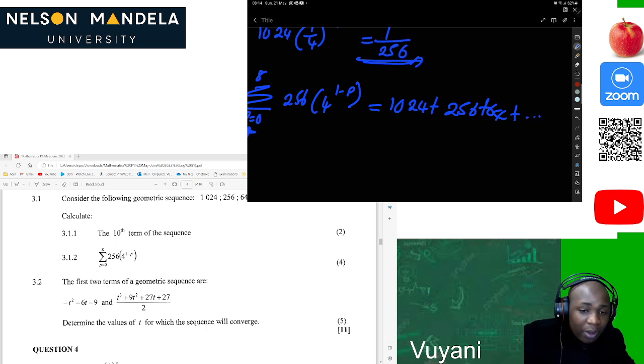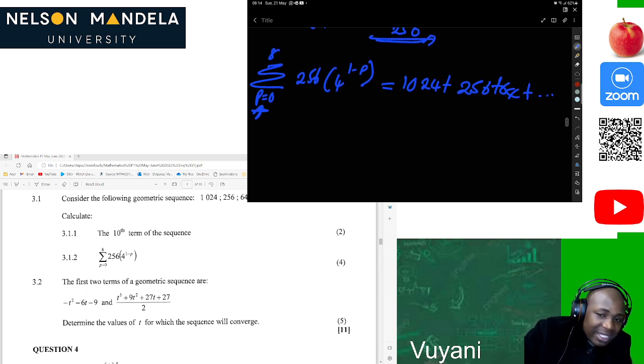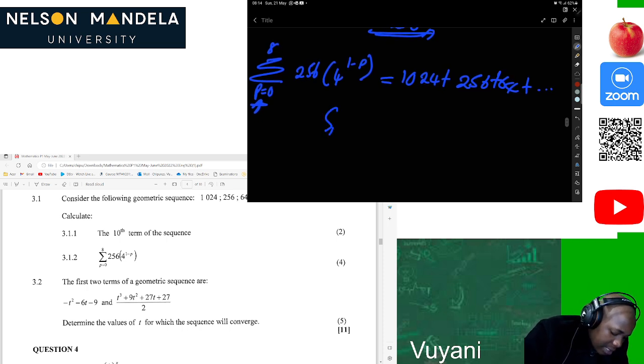Of course, they want to know the sum, because they are giving us this as a sigma notation, and a sigma represents a sum. So that will be Sn, and we know that this is a geometric series, so this will be a times 1 minus r to the power n, divided by 1 minus r.